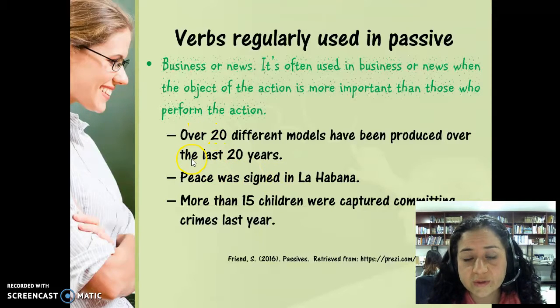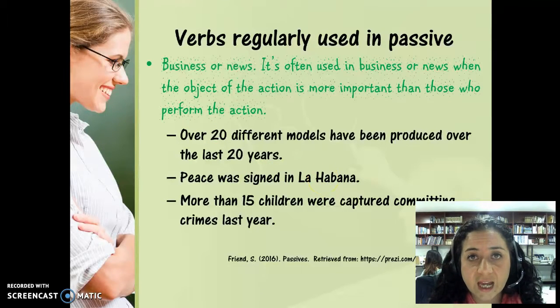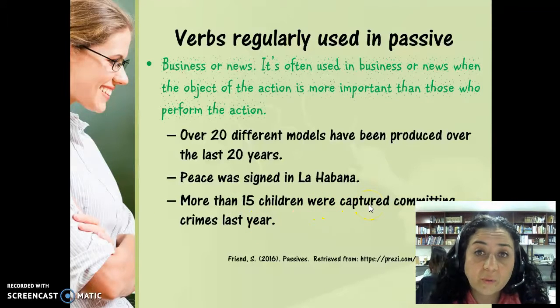Similar as in the news. Peace was signed in La Habana. So we don't care about the agents. What's more important is the action of signing peace. More than 15 children were captured committing crimes last year. In this case, what's important was that they were captured, not by who. Or we know that it was by the police.